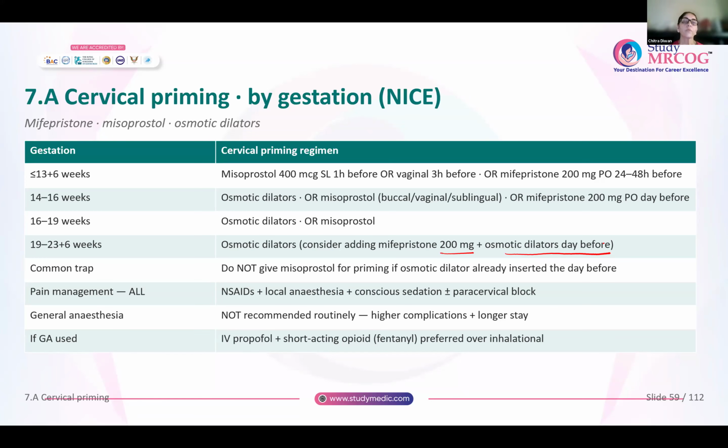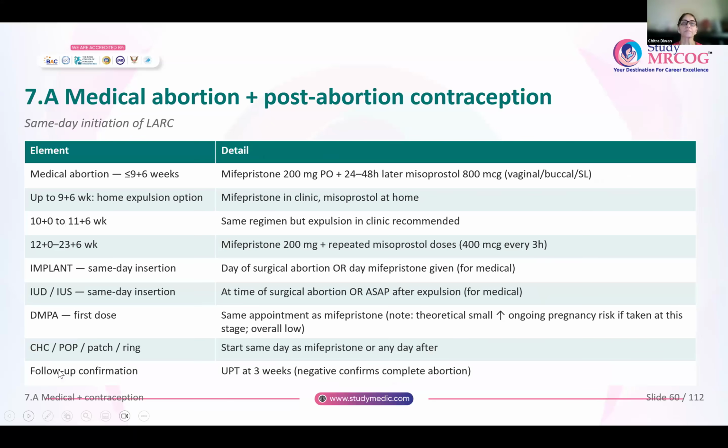Now, if the woman wants general anesthesia, or for any reason general anesthesia is needed, then IV propofol is used and you can add a short-acting opioid like fentanyl. Inhalational anesthesia is usually avoided, because if you use inhalational anesthesia, then hospital stay increases. And the NHS, we know it is very conservative. They want to make the hospital stay as short as possible.